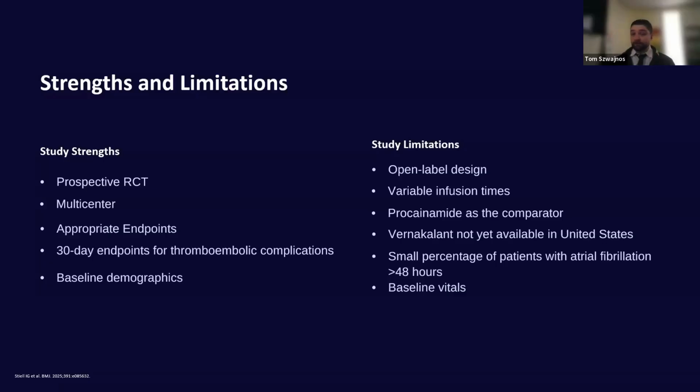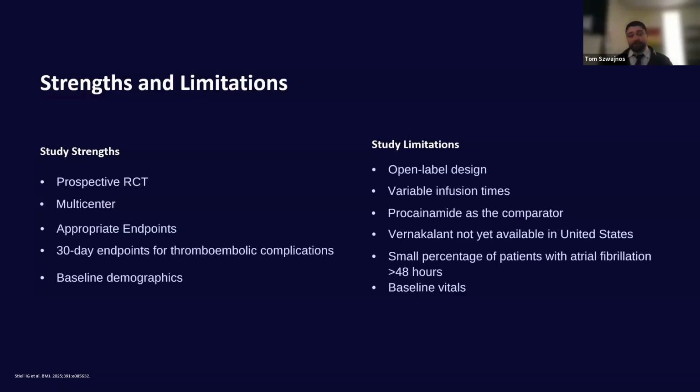But now on to the study limitations. This was an open label design, which the investigators had cited they did on purpose to make it more generalizable and mirror real world practice more closely. I thought that was an interesting way to put it, because you can make the argument then, why do we not do every single trial open label? Why are we blinding any trials at all? So I think that could have opened up some bias potentially.